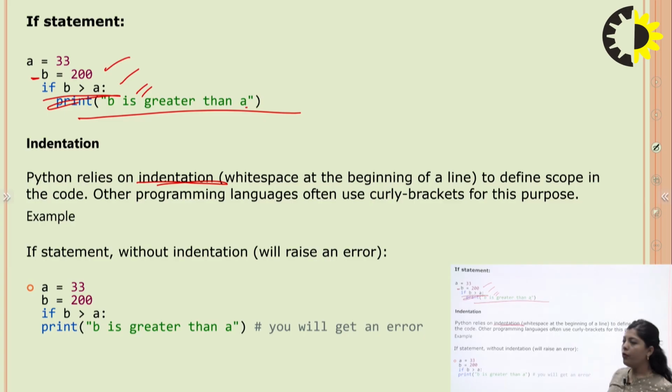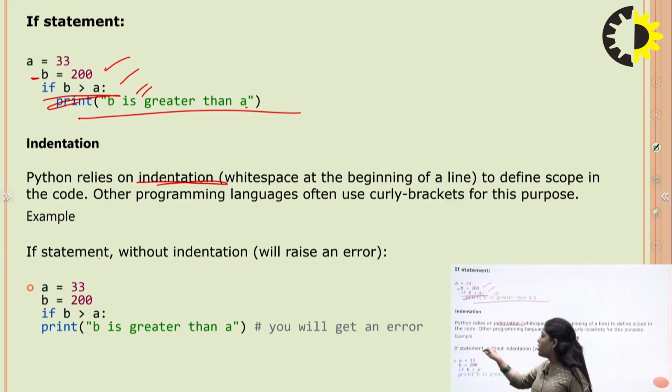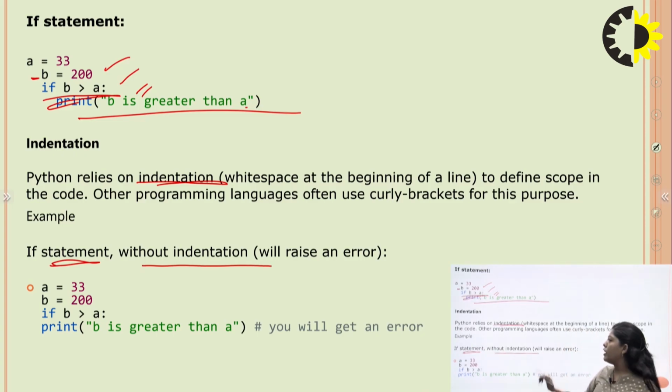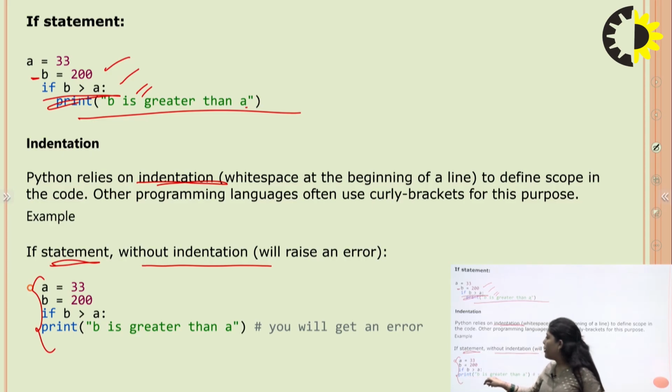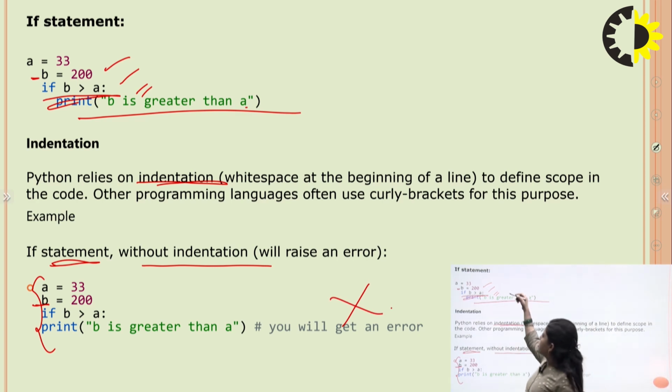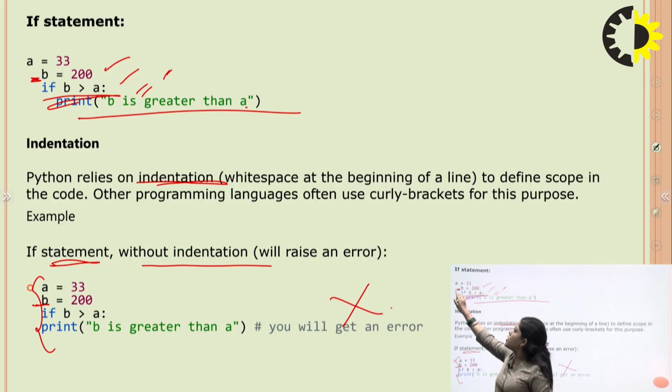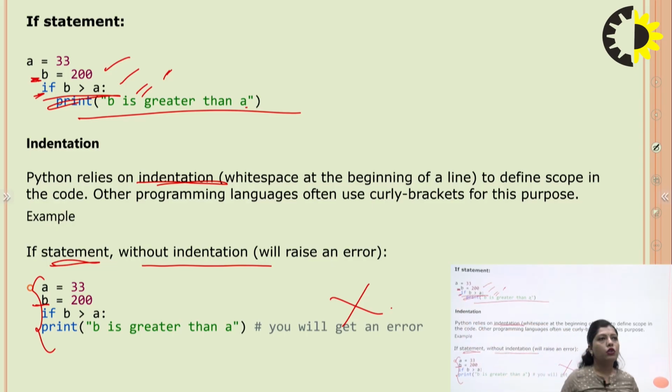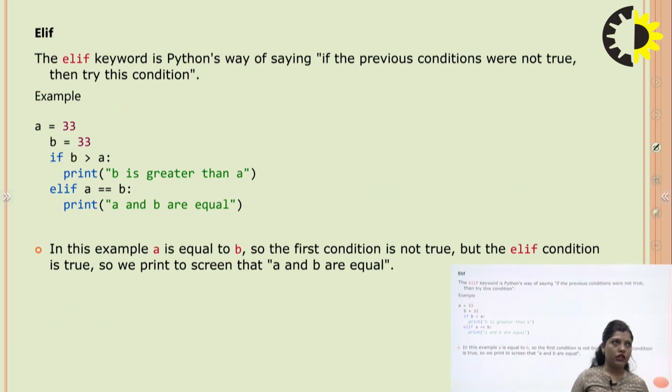For example, if we write an if statement without indentation, then the program will give an error. In that example, you can see that there is no white space before the beginning of the b variable, so this program will give an error. But in this example, at the start we give the white space, so this program runs and will not give an error. So Python relies on indentation.